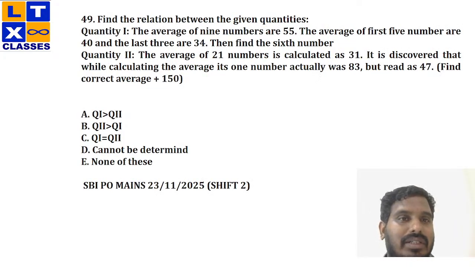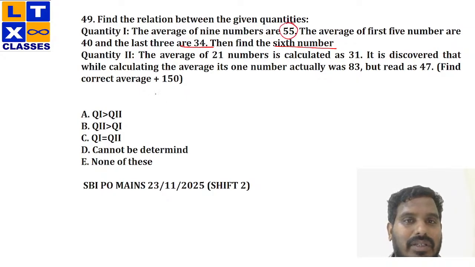Moving on to the next one. So the average of 9 numbers is 55. The average of first 5 numbers is 40, and the average of last 3 numbers is 34. Then the sixth number is, okay, you simply multiply 9 with 55. So this would be 9 into 55, 495, right?